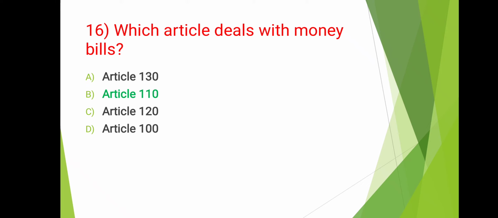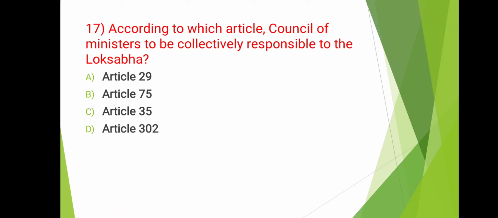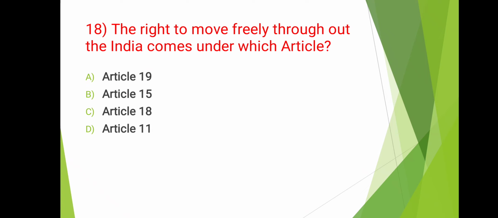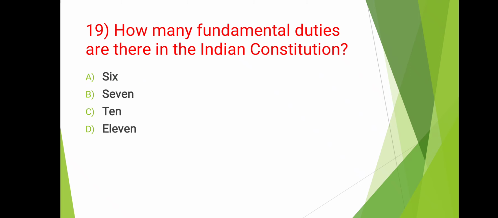Answer is Article 110. Next, according to which article Council of the Ministers to be collectively responsible to the Lok Sabha? Answer is Article 75. Next, the right to move freely throughout the India comes under which article? Answer is Article 19. Next, how many fundamental duties are there in the Indian Constitution?